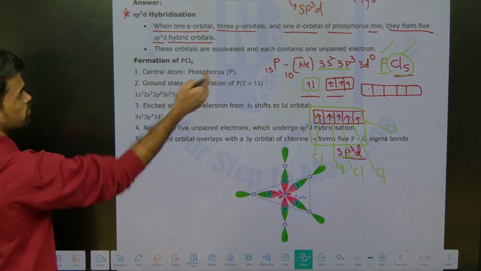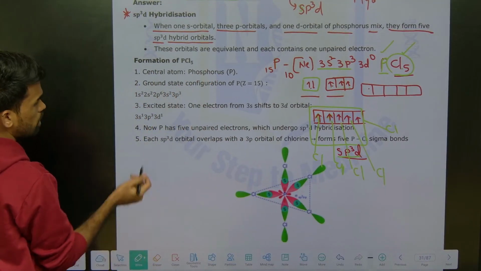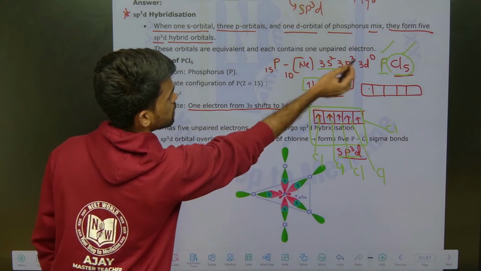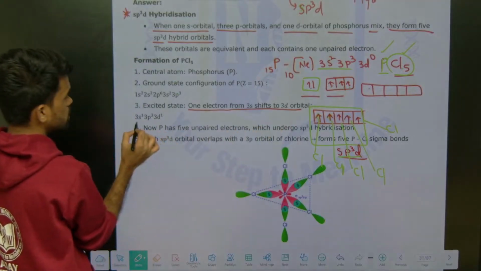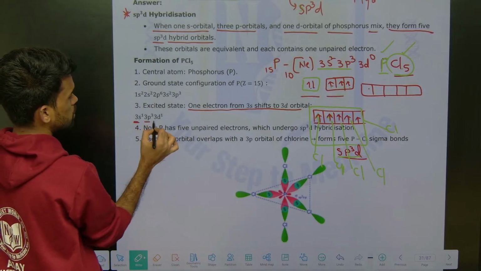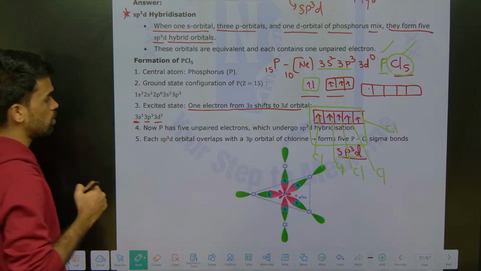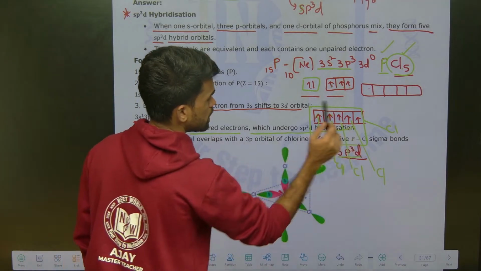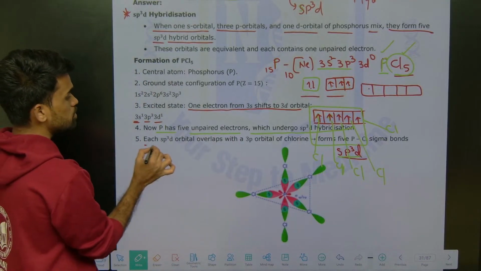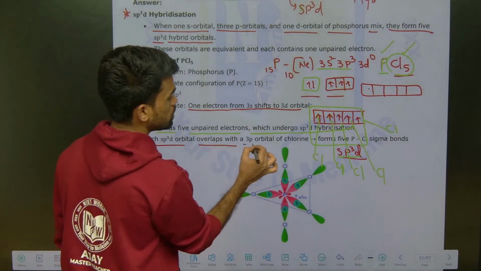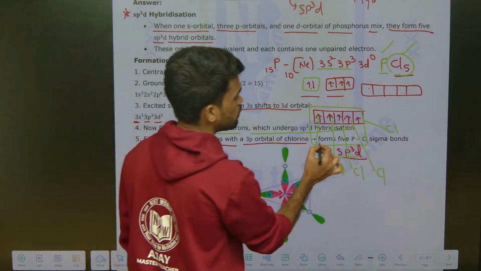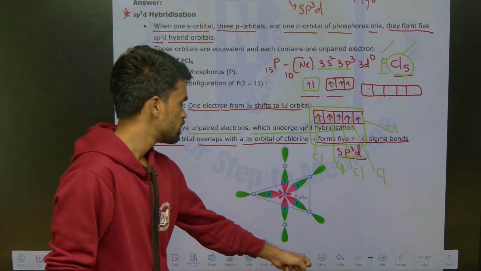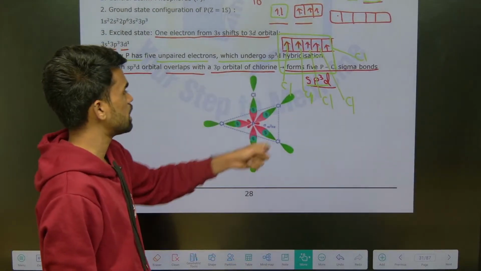Now see, the ground state electronic configuration will be like this, as we have written there. After that, in the first excited state, one of the 3s electrons is shifted here. So that is 3s2, 3s1, 3p3, 3d1, as we have written. Now, phosphorus has 5 unpaired electrons which undergo sp3d hybridization. Each sp3d hybrid orbital overlaps with a 3p orbital of chlorine. Like that, it forms 5 phosphorus-chlorine sigma bonds. Therefore, it results in this kind of geometry.